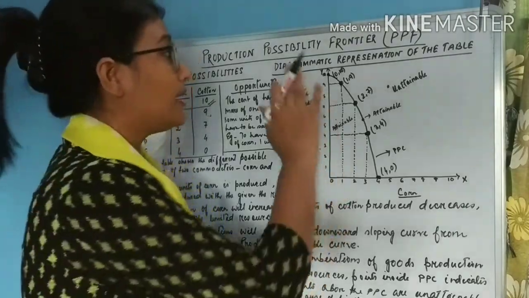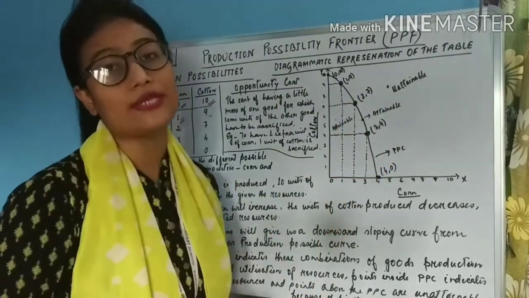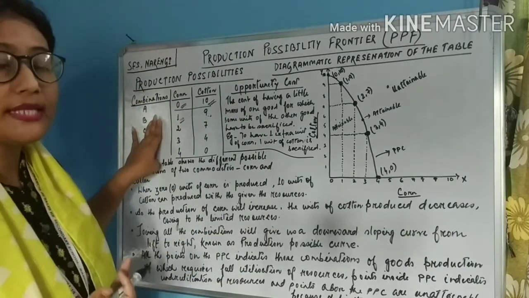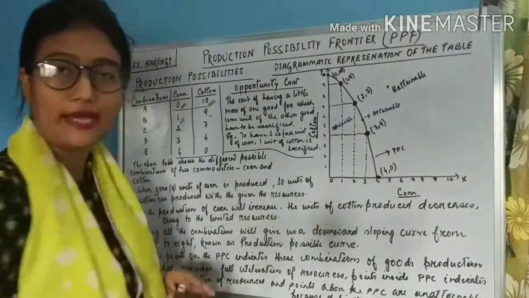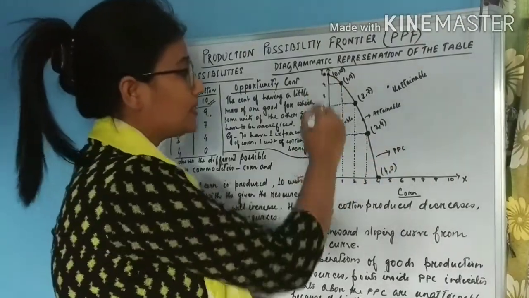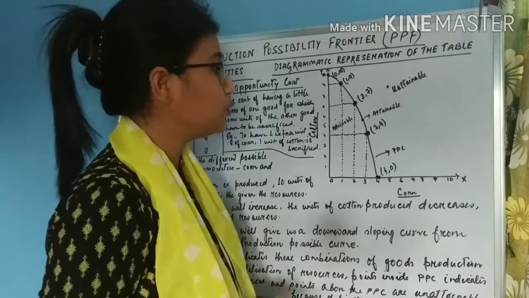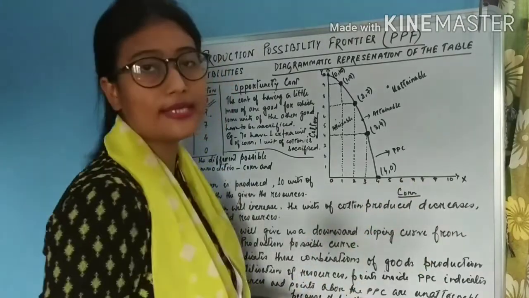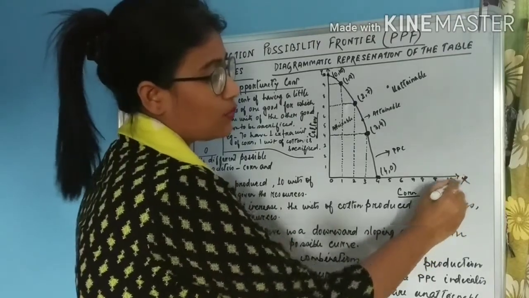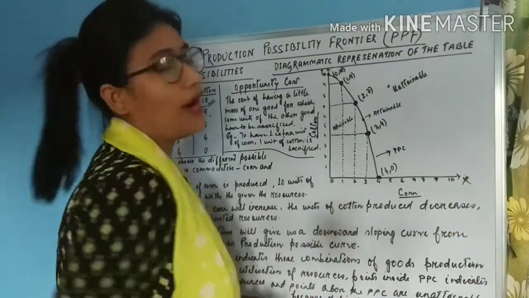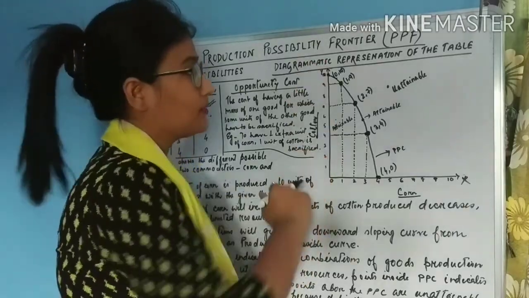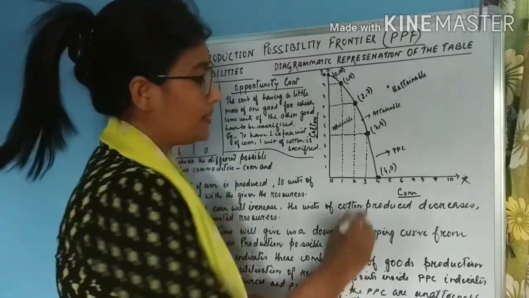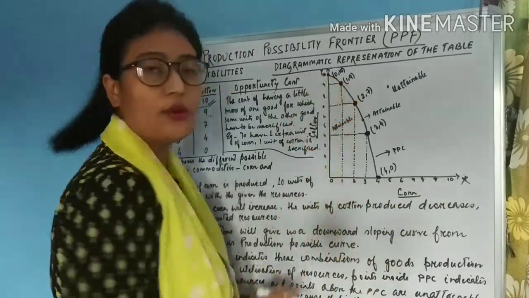Let us now understand the diagrammatic representation of the same concept. That means we will represent this table in the form of a diagram. Alright. So students, this is a 2-dimensional curve. I think you all know. So on the horizontal axis, we take x. This is also known as x-axis, and the y-axis is known as the vertical axis. So we have 2 axes. This is a 2-dimensional plane. So this is the x-axis and this is the y-axis.